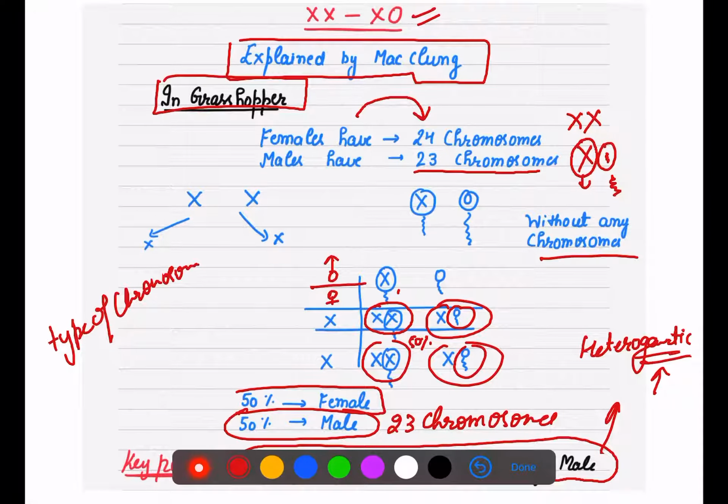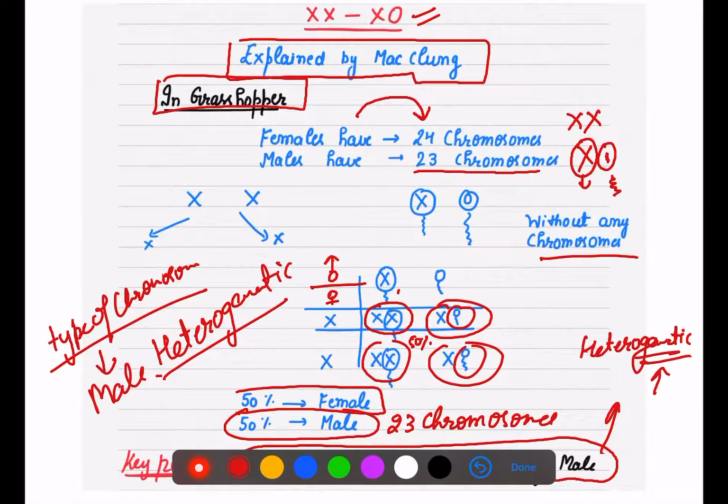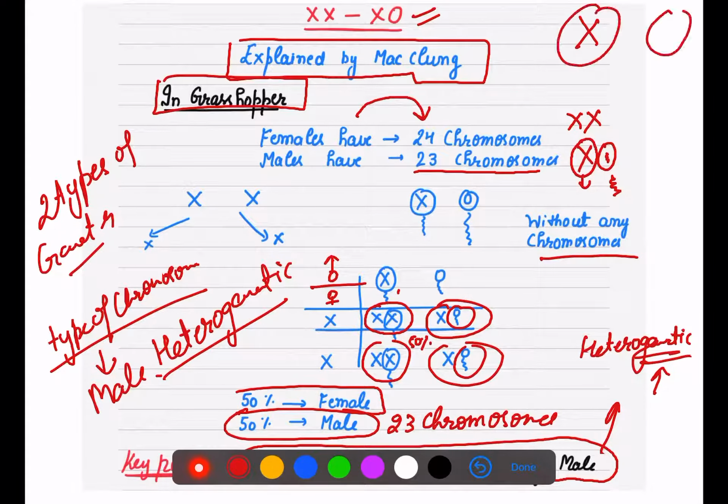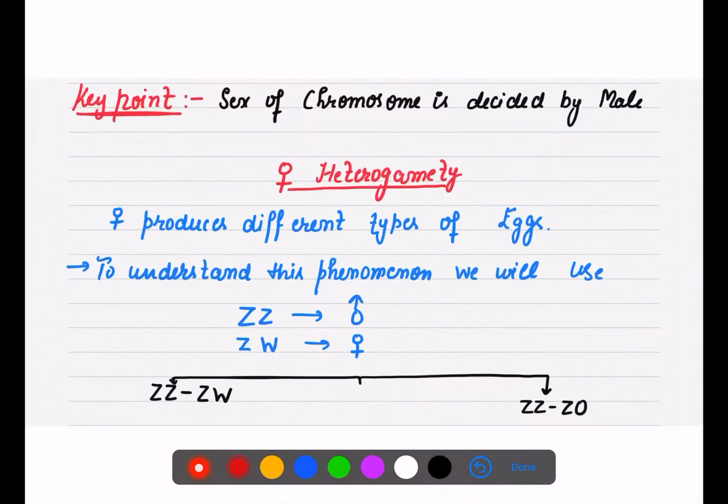So who is the deciding factor here? Male. If male is heterogametic, what is heterogamety? It means male can produce two types of gametes. Here there are also two types of gametes, if you can see. One is X, one is 0, no gametes, right? So two different, but the female is producing one type of gametes here.